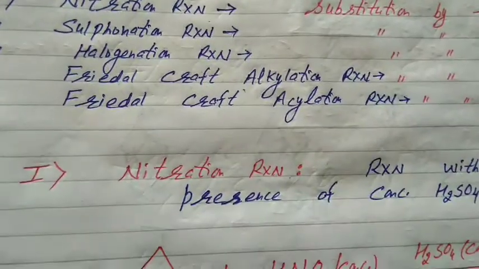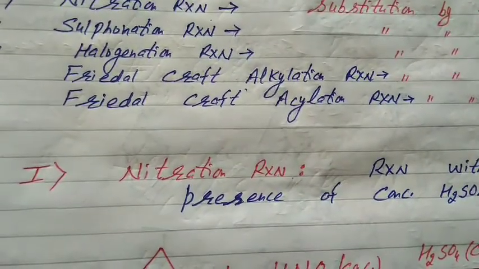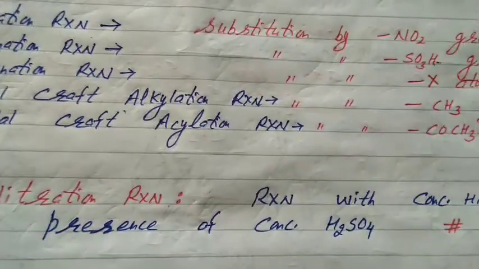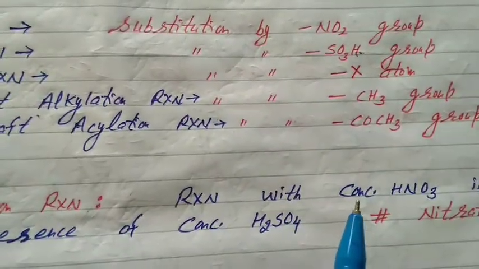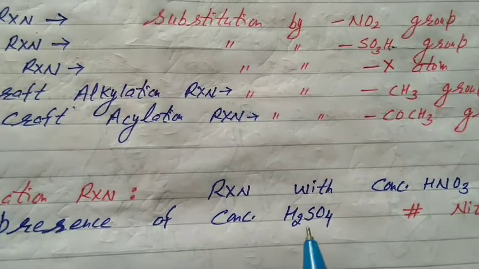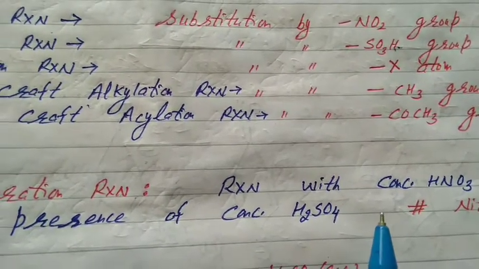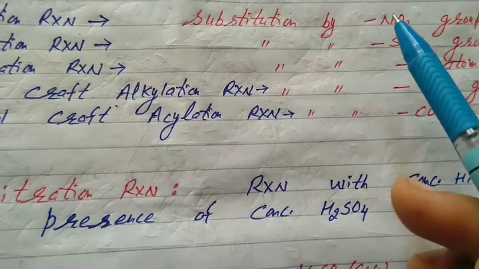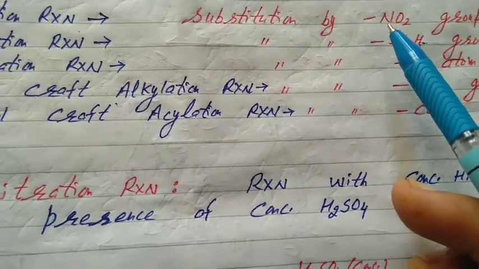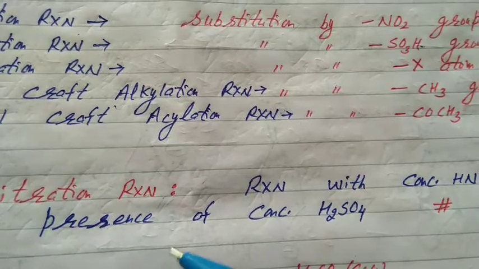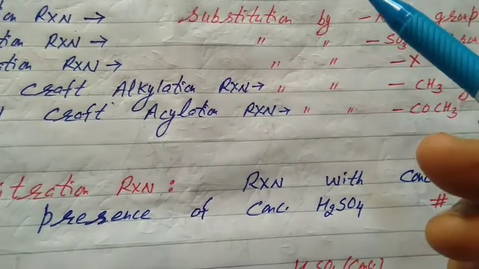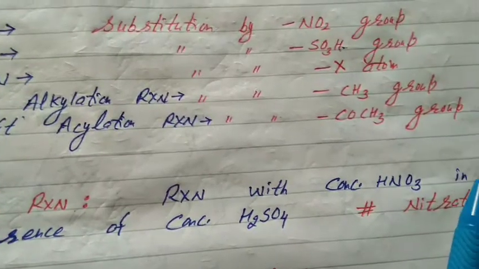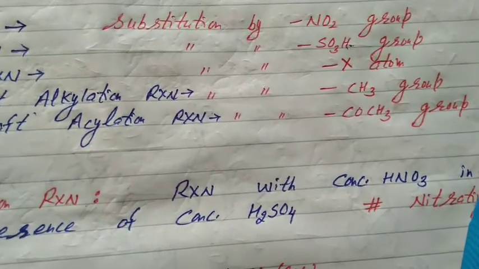The first one, nitration reaction. Reaction with concentrated HNO3 in the presence of concentrated H2SO4. It is clear, in nitration reaction, hydrogen of the ring is substituted by nitro group. When it is a naming reaction, you have to mention some introduction. Either you can write this or you can mention this: reaction with concentrated HNO3 in the presence of concentrated H2SO4.